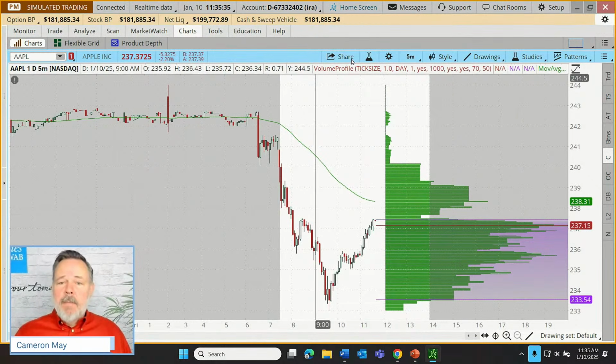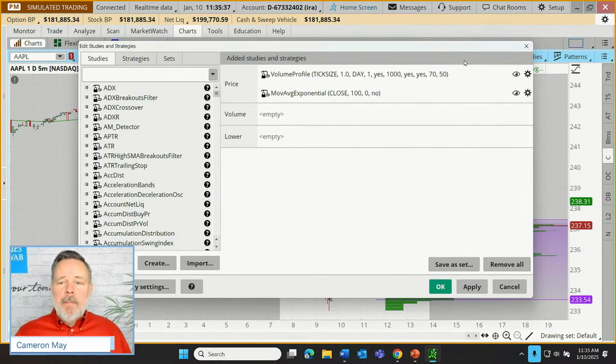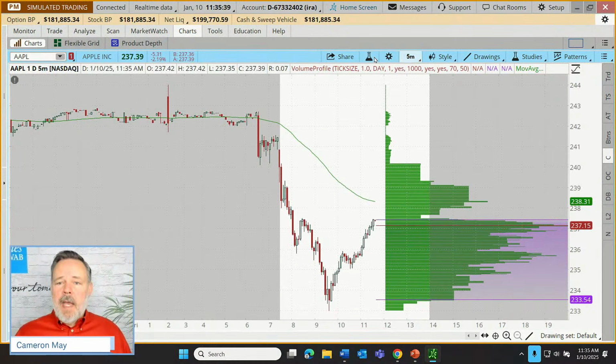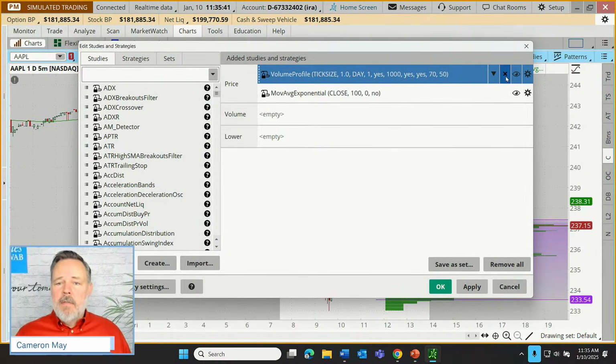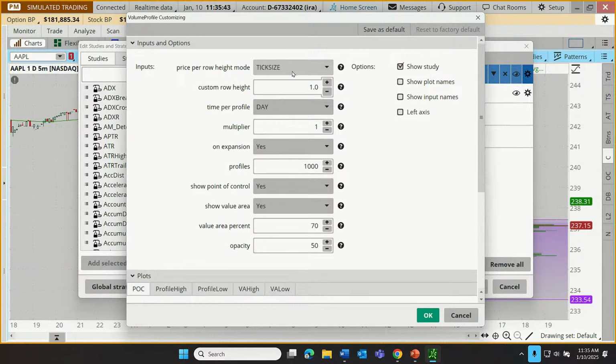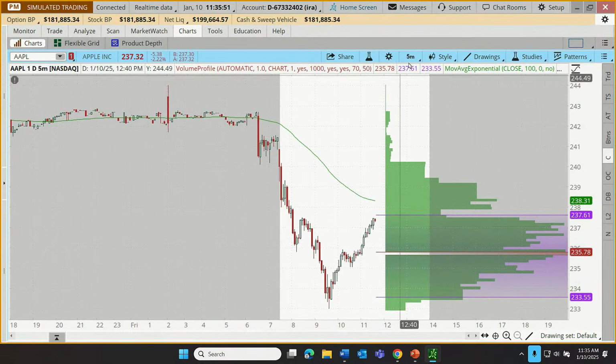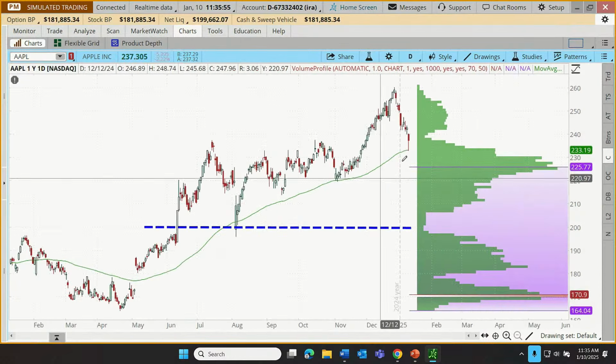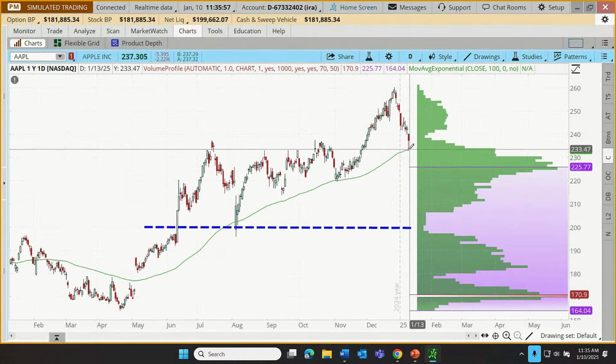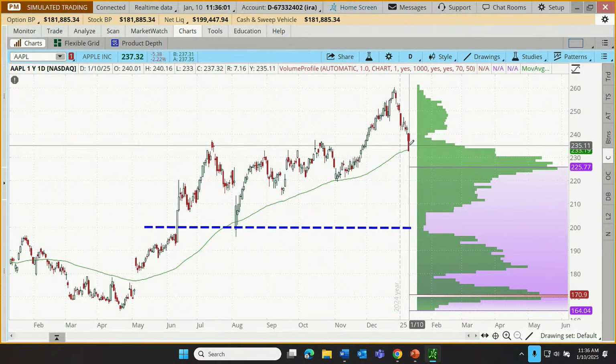But let's do it. So just as a recap, let's switch back to our daily chart. I'm going to switch this back to automatic. Let's set this back to chart. Those are just the defaults. Click OK, click apply. And we're going to go back to that 1-year chart. We've already seen what's happening on an intraday basis. But yeah, the plan for this trade is to get in now.